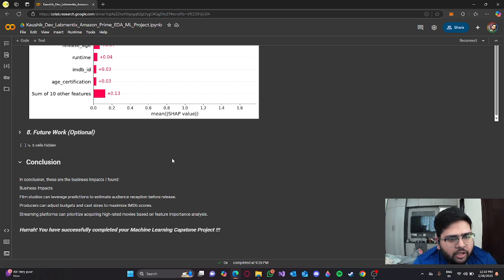In conclusion, these are the business impacts I found. Studios can leverage predictions to estimate audience reception before release, and producers can adjust budgets and cast sizes to maximize IMDb scores. Streaming platforms can prioritize acquiring high-rated movies based on feature importance.